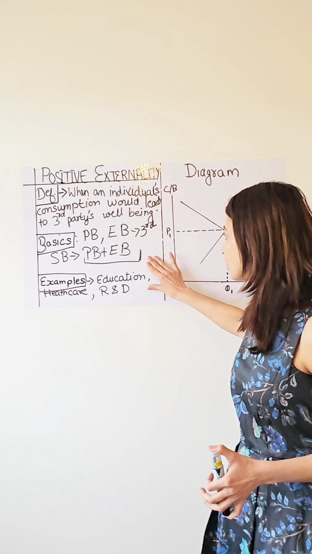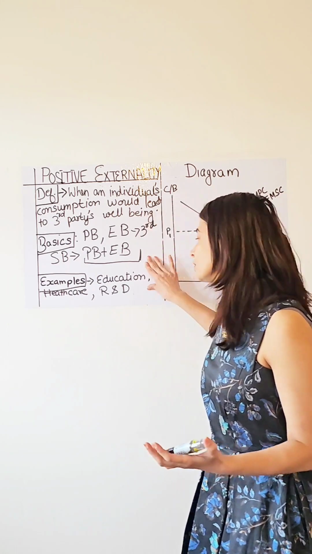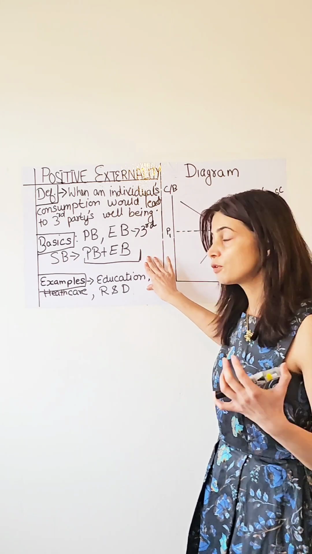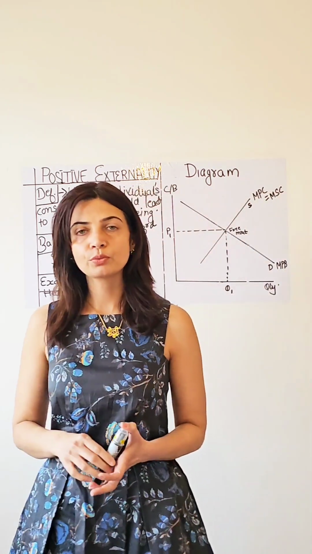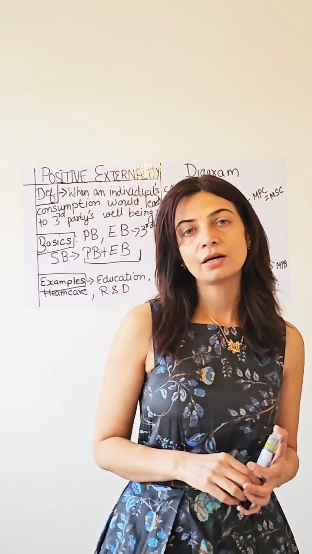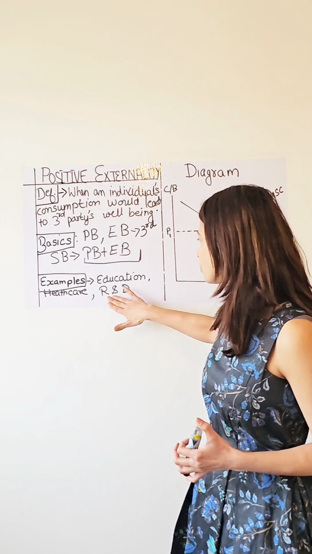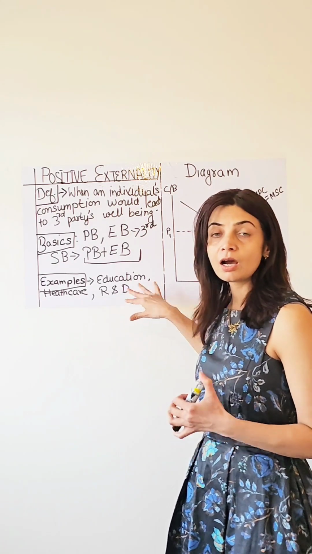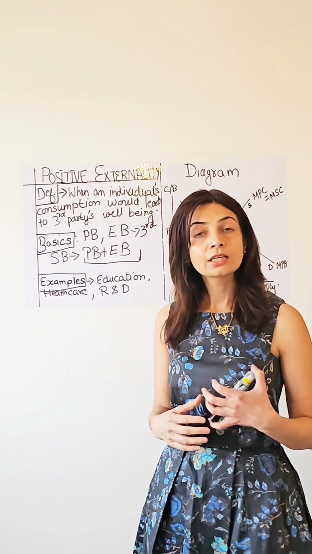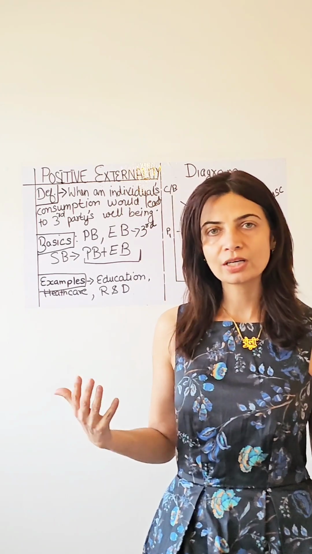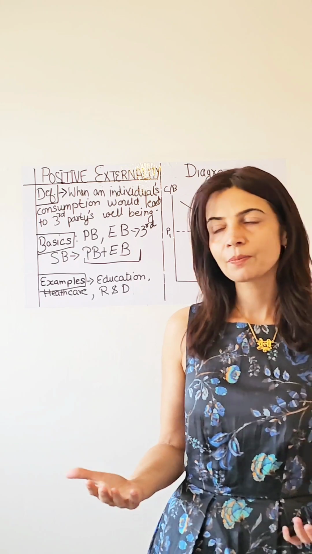We can think about greater examples in terms of education and its benefits. We can think about how important healthcare is for everyone. We can also think about how important research and development is, as it leads to innovation and improvement in goods and services that are being provided across the market.